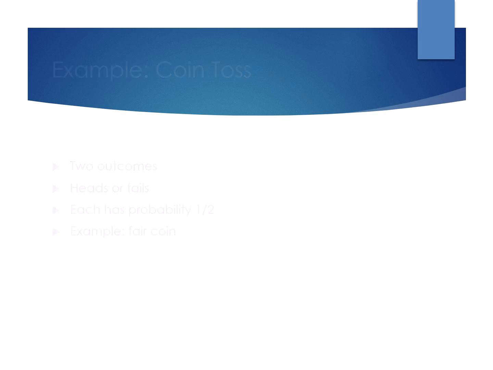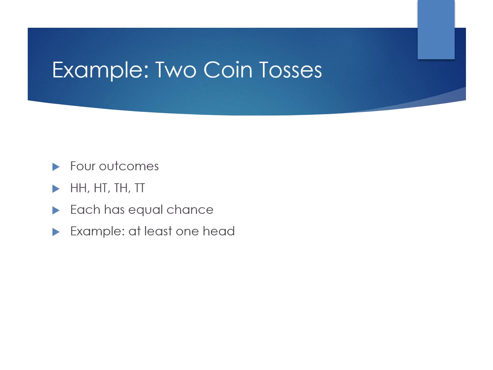As we can see, two coin tosses. When we toss a coin twice, there are 4 outcomes. These outcomes are HH, HT, TH, and TT. All four outcomes are equally likely. We can combine them to find event probabilities. For example, the probability of at least one head is 3 out of 4.